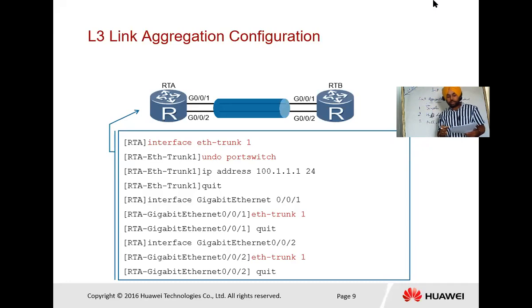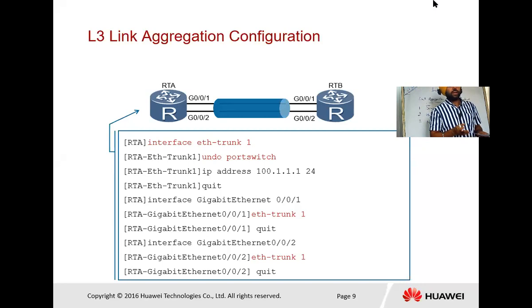For layer 3 trunk aggregation, after that you give the IP address. As shown in the diagram, first you enter the interface ethernet trunk 1, then type the command undo port switch. Then type the IP address for that PC, or we can say the router. Then type quit.